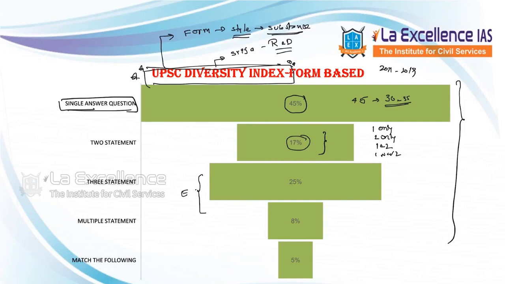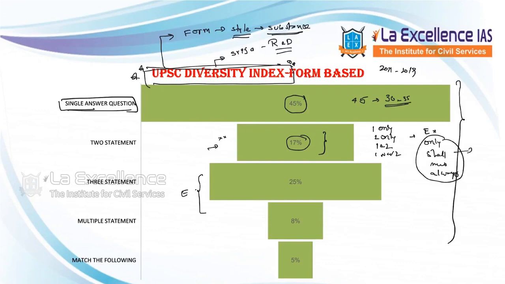Here, elimination technique is almost useless. And the various tricks like extreme statements, only, shall, must, always, normally do not play up in two statement questions. Two statement questions are facts.